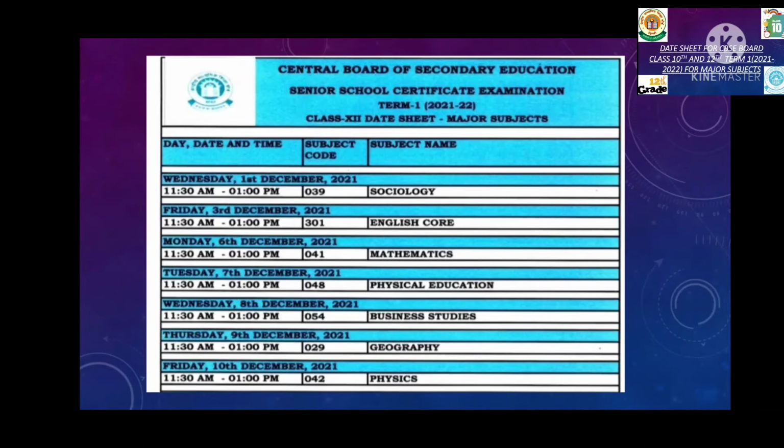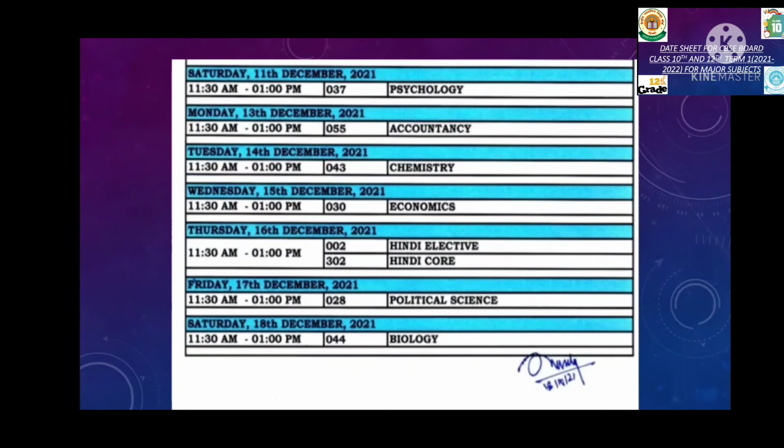Moving on to the 12th grade, day, date, time along with the subject names are mentioned. Also, subject scores are given. On 1st December, you will be having your sociology. 3rd December, English core. 6th December, maths. 7th December, physical education. 8th December, business studies. 9th December, geography. 10th December, physics. 11th December, psychology. 13th December, accountancy. 14th December, chemistry. 15th December, economics.